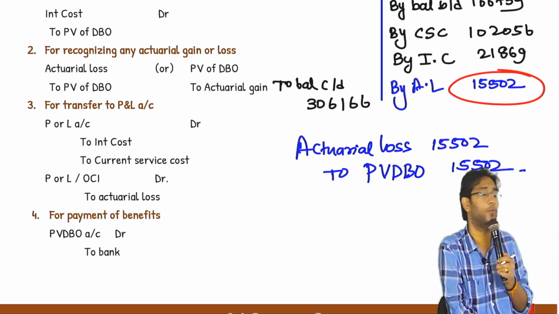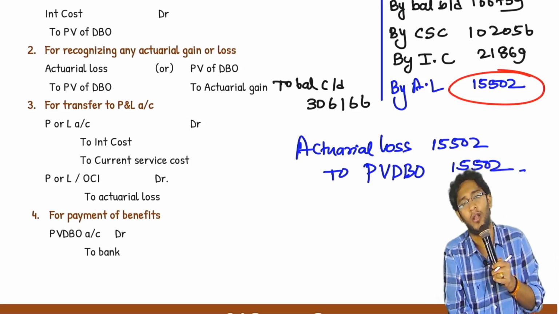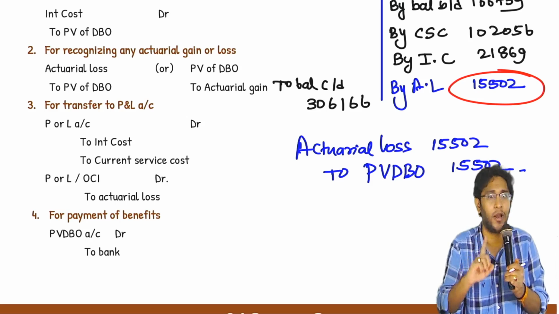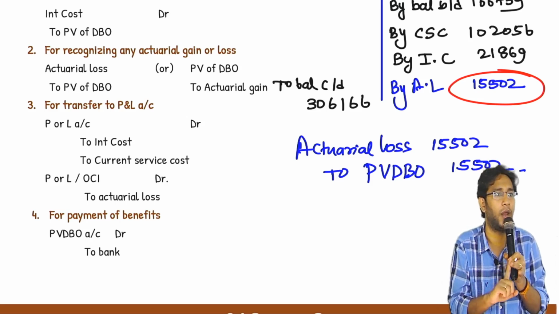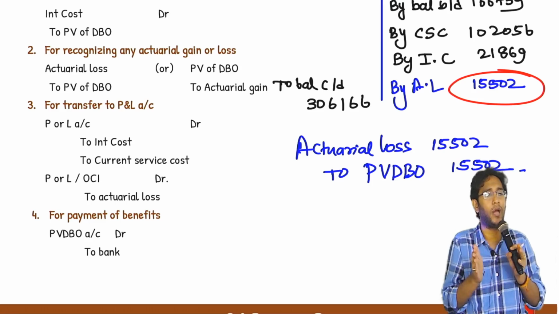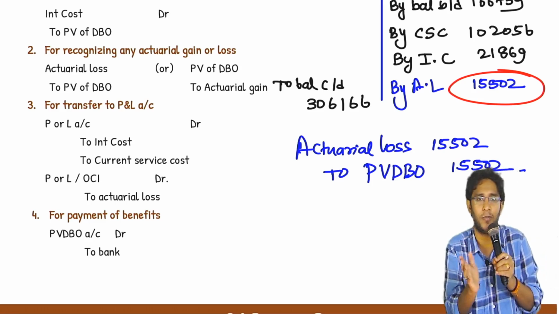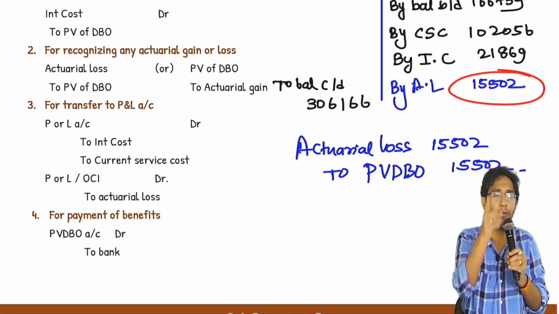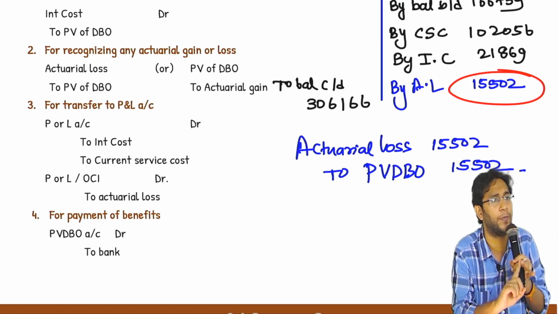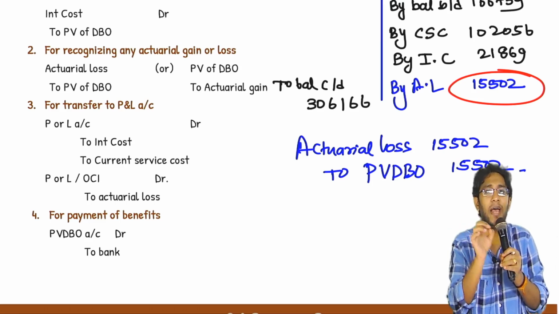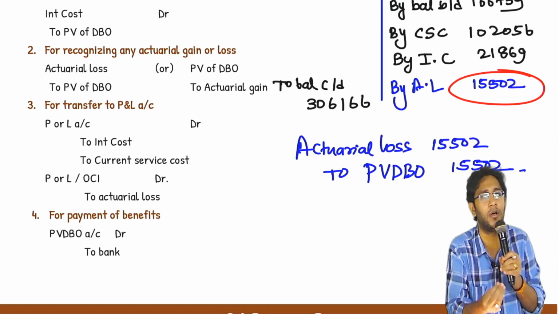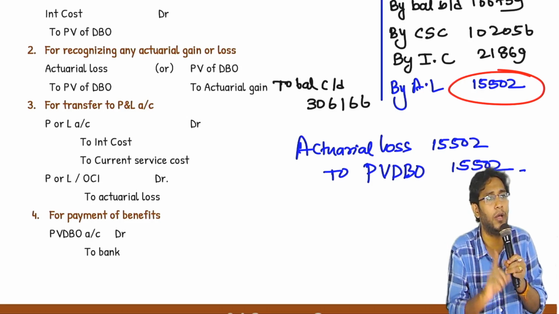The treatment of actuarial loss is very interesting. It depends on whether what you are accounting for is a long-term plan or a post-employment plan. Till now we never differentiated. We only spoke about the defined benefit plan or defined contribution plan. If it is a defined benefit plan, you have to apply the projected unit credit method irrespective of whether it is a long-term plan or post-employment benefit plan. But if you get an actuarial gain or actuarial loss, the treatment of that gain or loss depends on whether you are accounting for LTEB or PEB.